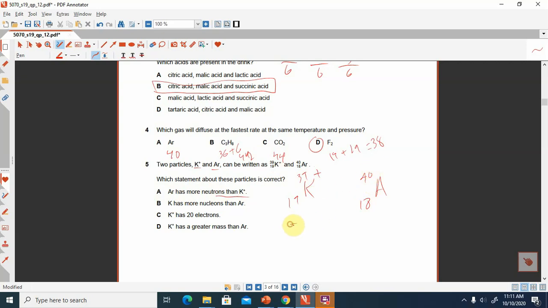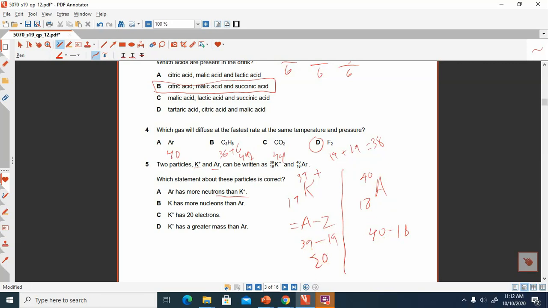Number of neutrons will be equal to A minus Z, atomic mass minus atomic number. So here is 39 minus 19, and then here you will write 40 minus 18. So what will be the answer when you subtract 39 minus 19? Your answer is 20,